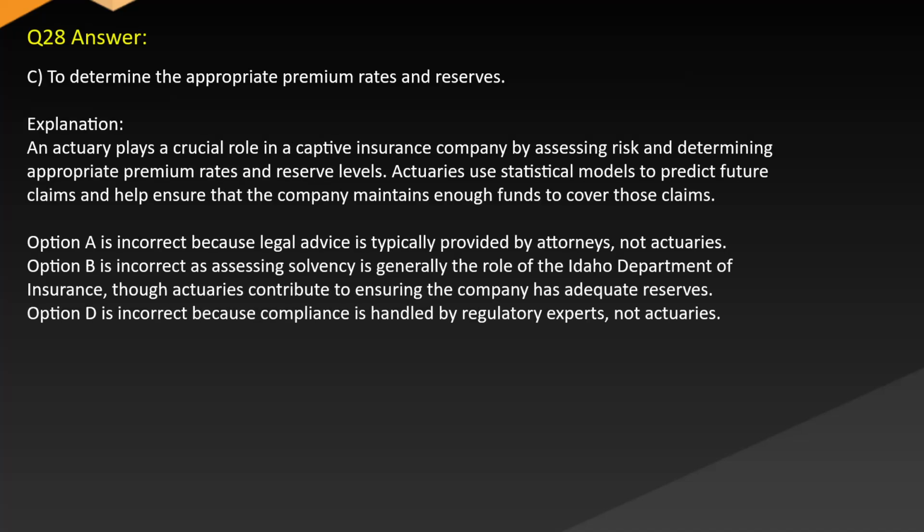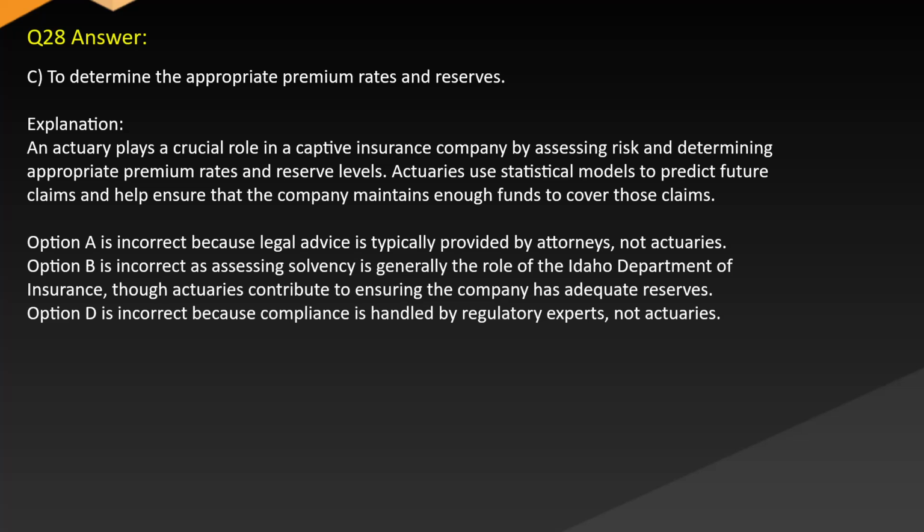Answer C. To determine the appropriate premium rates and reserves. Explanation: an actuary plays a crucial role in a captive insurance company by assessing risk and determining appropriate premium rates and reserve levels. Actuaries use statistical models to predict future claims and help ensure that the company maintains enough funds to cover those claims.